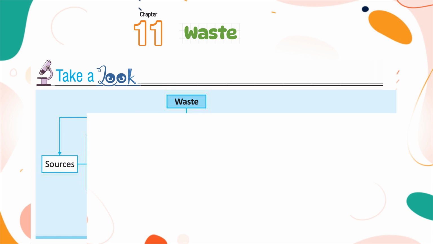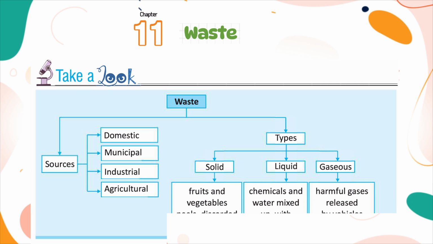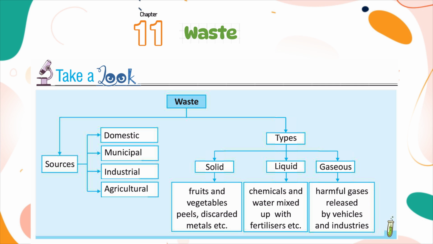Take a look. Waste. Sources: domestic, municipal, industrial, agricultural. Types: solid, fruits and vegetable peels, discarded metals, etc. Liquid, chemicals and water mixed up with fertilizers, etc. Gaseous, harmful gases released by vehicles and industries.